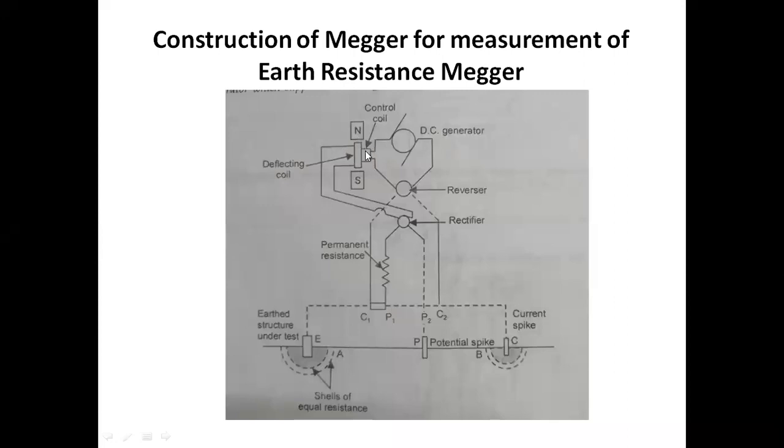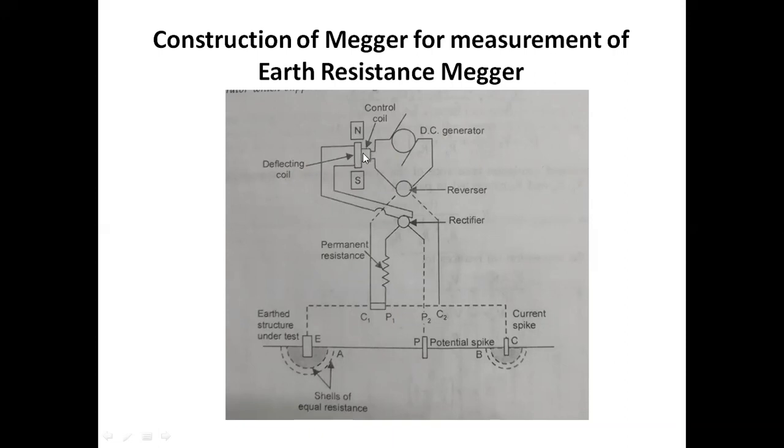So this is the current coil and this is the potential coil. Potential coil is placed in between the magnets, and this is our current coil. So the current coil carries the current which is directly proportional to the test circuit, whereas the potential coil creates a certain amount of potential across the resistance. Since there is a current flowing with respect to the current coil and a potential with respect to the potential coil, the potential coil is named as the deflection coil.